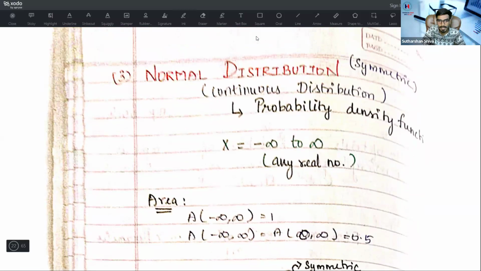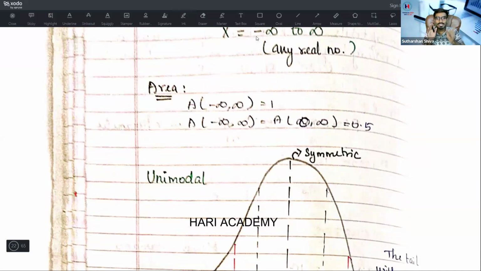So remember that. Then the third one, normal distribution. What is a normal distribution? It is a symmetric distribution. It is a continuous distribution. It is based on the probability density function. It starts from minus infinity and ends at plus infinity. It includes any real numbers. What is the area? The area from minus infinity to plus infinity is 1.